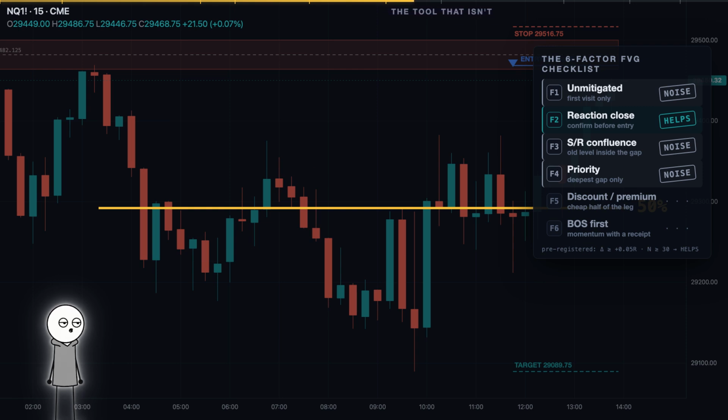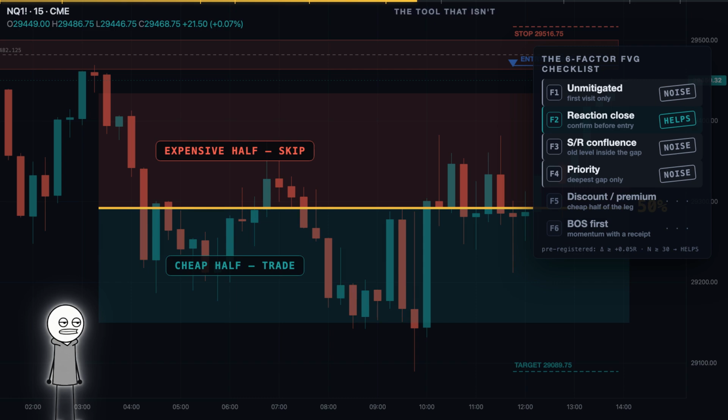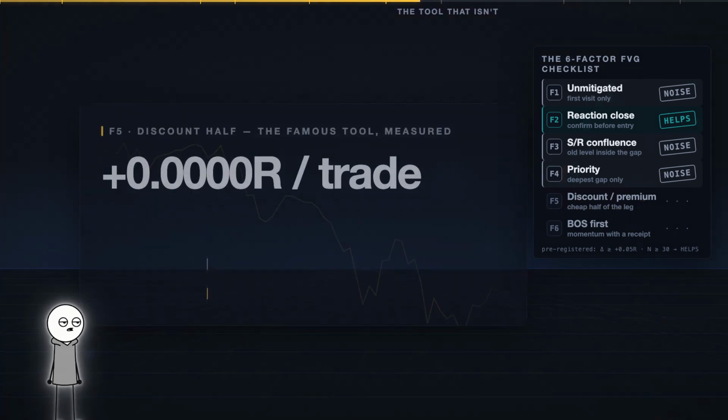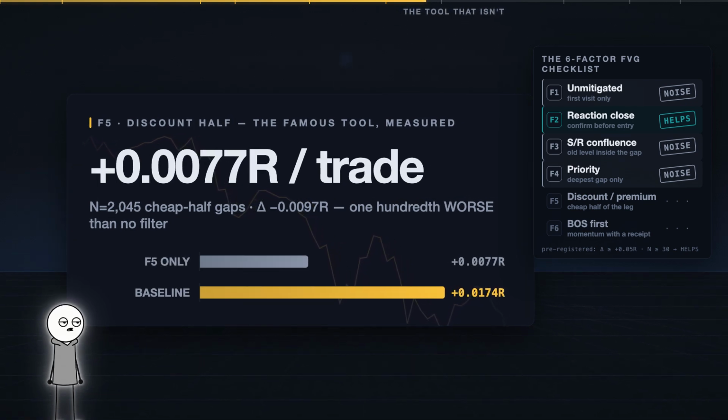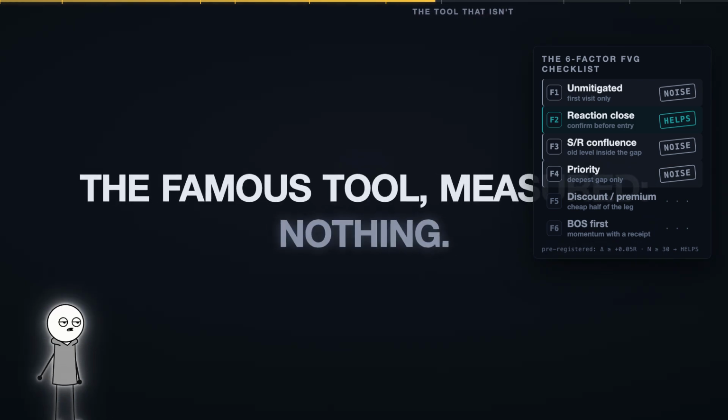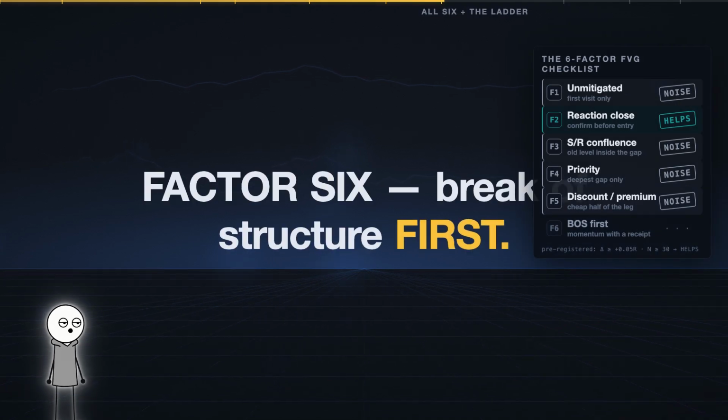Which is fine. Cheap half versus expensive half is a real testable idea. 2,045 cheap half gaps later, plus 0.01 R, 1/100th of an R worse than no filter at all. The famous tool measured nothing. Stamp: noise. Factor 6. Break of structure first.